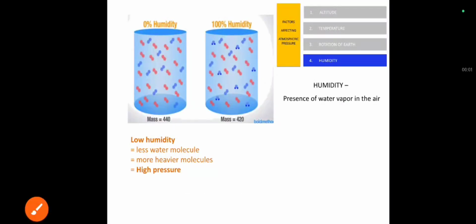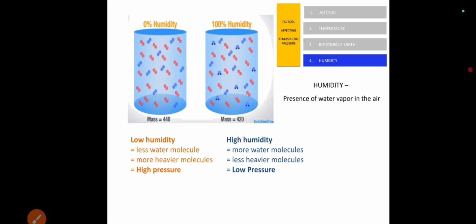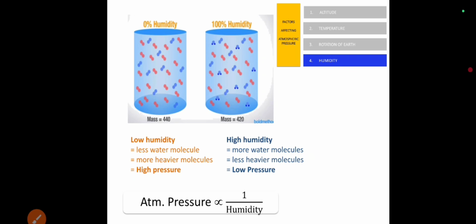The last factor is humidity. Humidity can be defined as the presence of water vapor in the air. Since water vapor is lighter than both nitrogen and oxygen, when the amount of water vapor in the air increases, it displaces some of the heavier nitrogen and oxygen molecules, making it less dense. Thus, we can say increase in humidity contributes to low pressure whereas low humidity results in higher pressure.